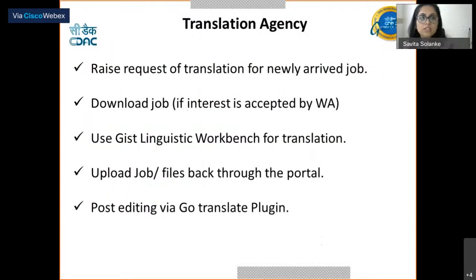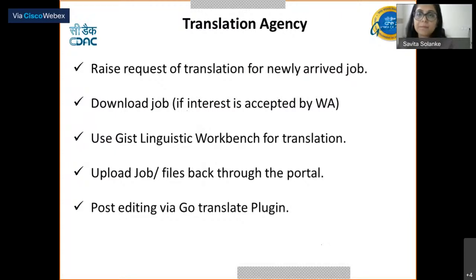So in a nutshell, the translation agencies can raise requests for translation for a newly arrived job and download the job. He can use the linguistic workbench for translation. This is also a great tool which will be further explained by the team. He can upload the job through the portal, and also provide the post editing feature via the GoTranslate plugin by creating the users.